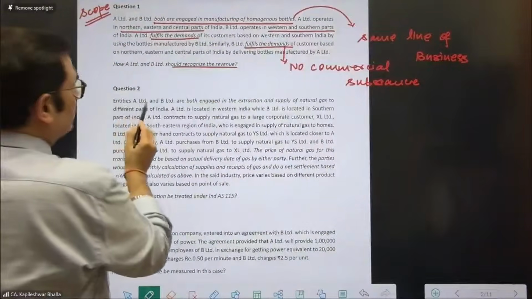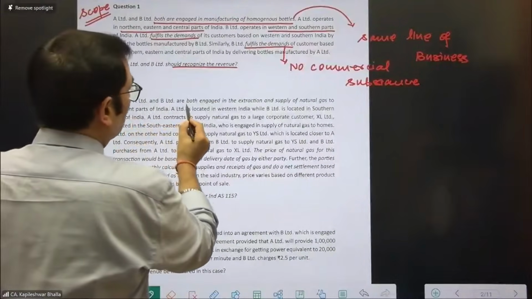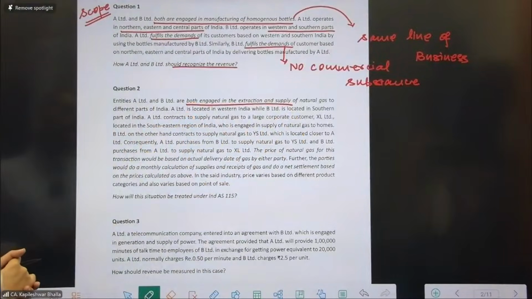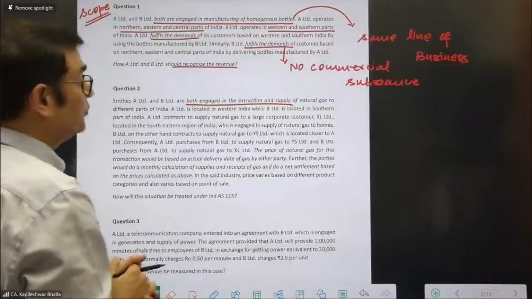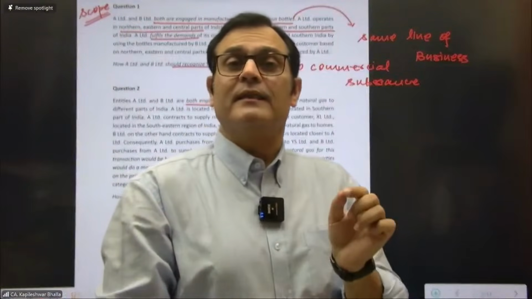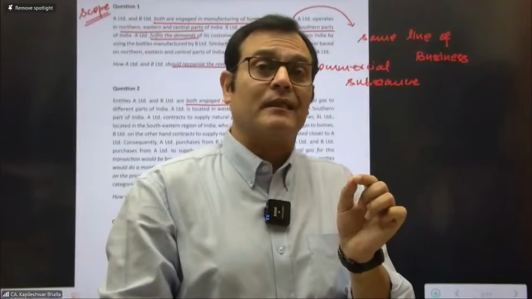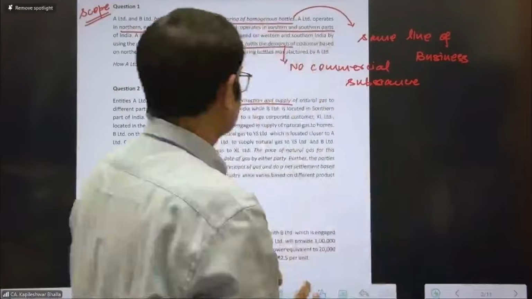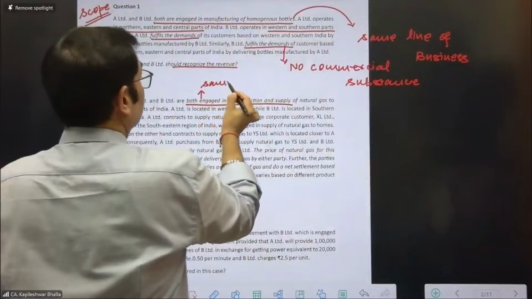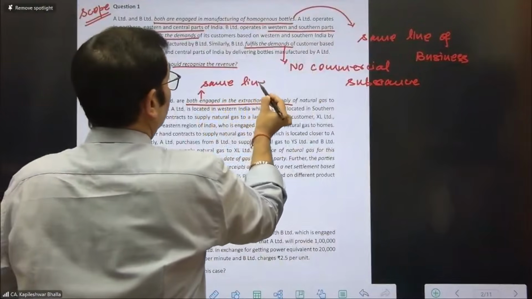It says entity A and B are both engaged in extraction and supply of natural gas. And the moment you read this particular part again, what flashes to your mind is they're again engaged in the same line of business. So I'll just make a mention that in this case, again, we can say they are in the same line of business.